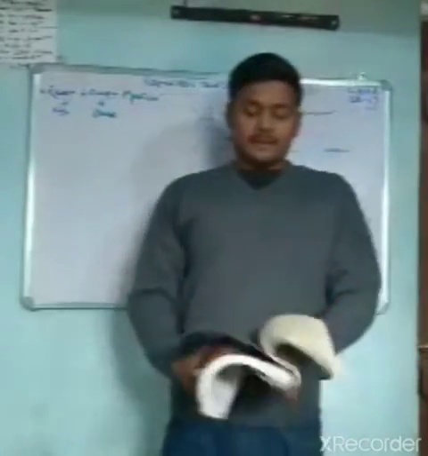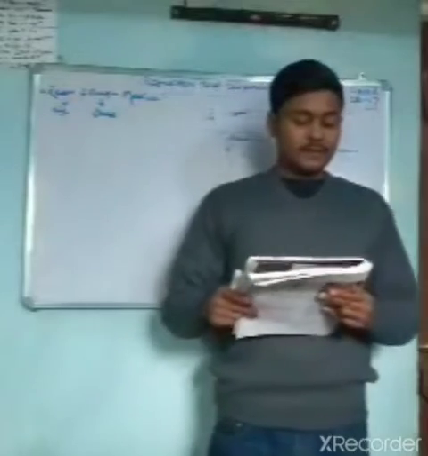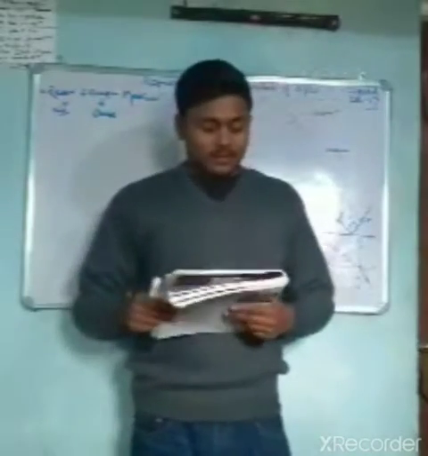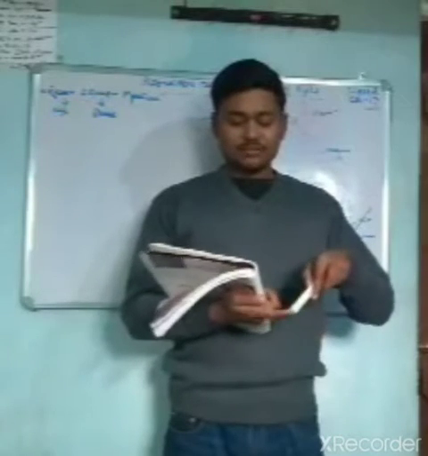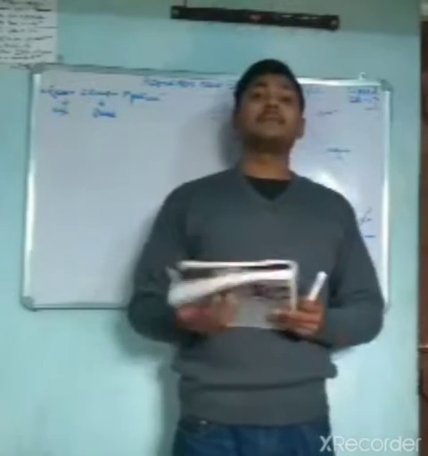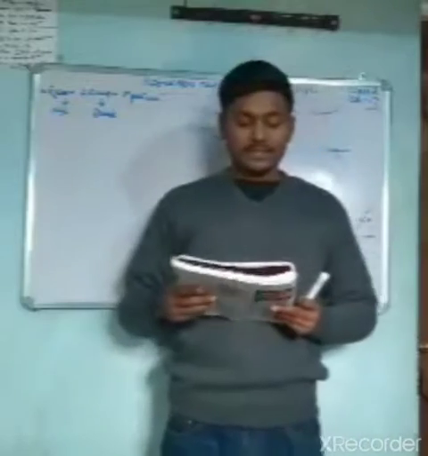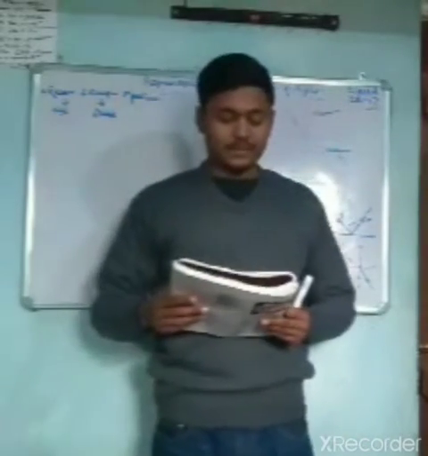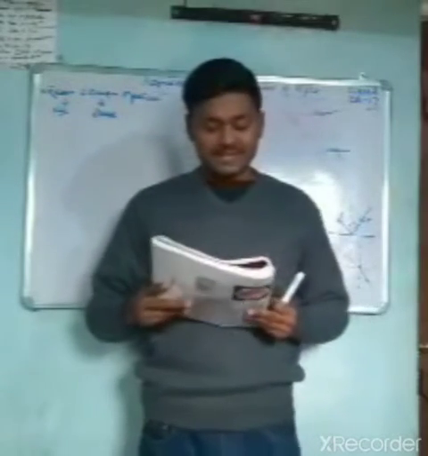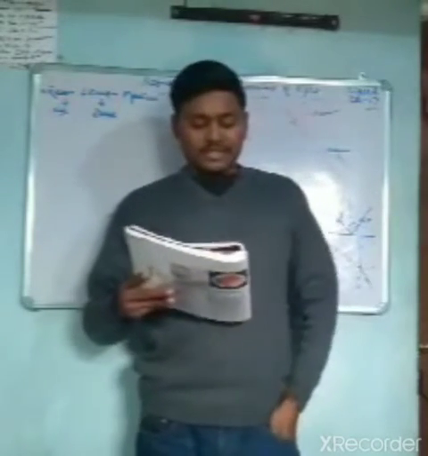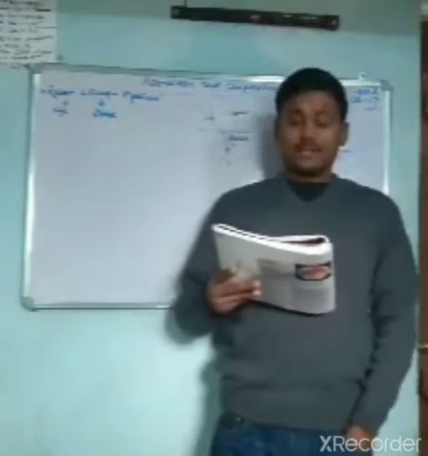Okay, let's see. Light travels at a lower speed in glass and water than in air. We say that glass and water are optically denser than air. Optical density is a property of a transparent medium. It is the measure of the speed of light through the material. So let's see the effects of refraction in our daily life.